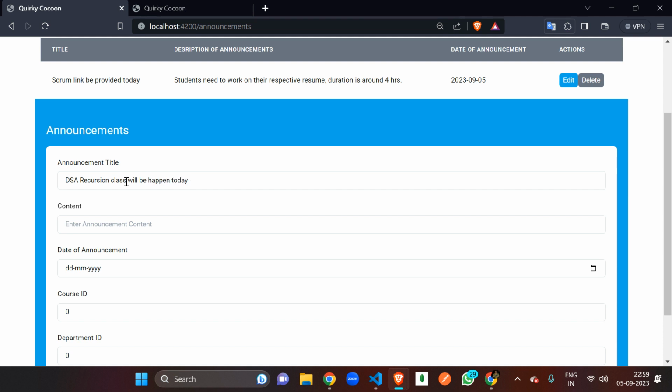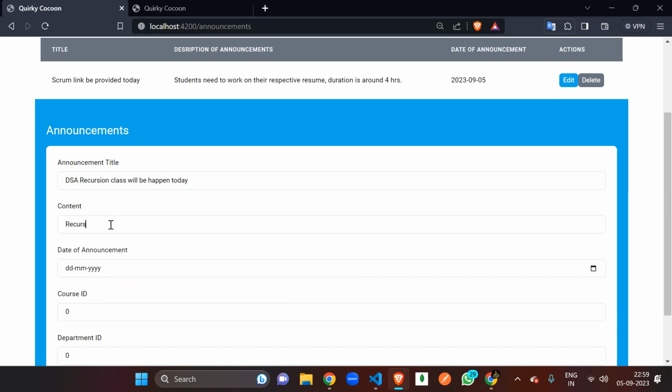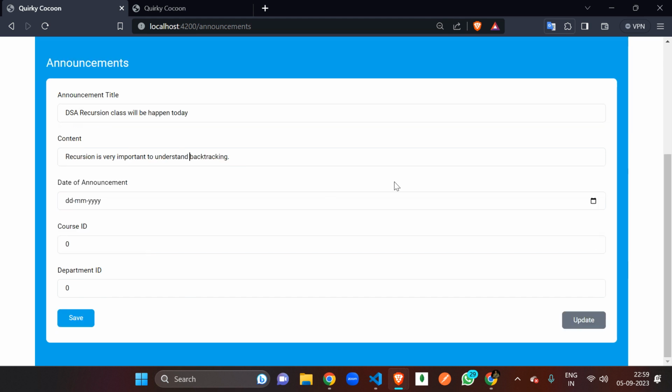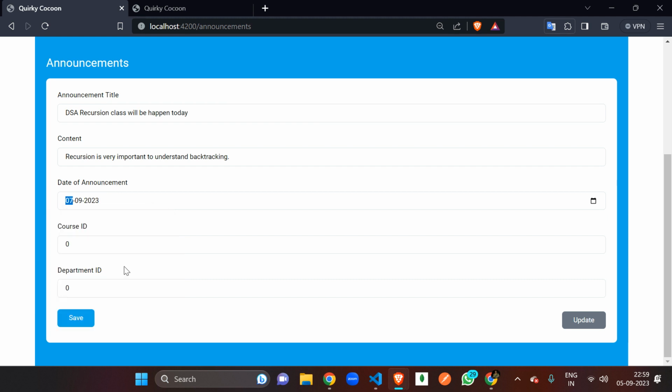The content inside it: recursion is very important to understand backtracking. I think the spelling is wrong. No, this is okay. The date of announcement is when we want to hold a lecture, on the 7th.